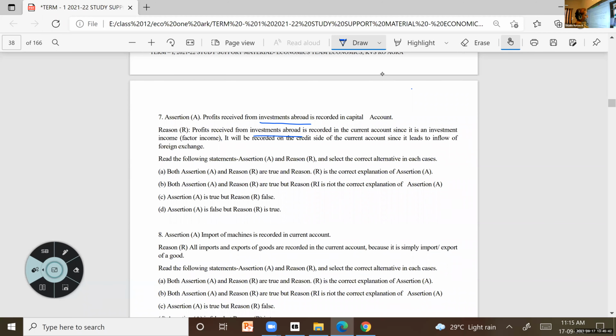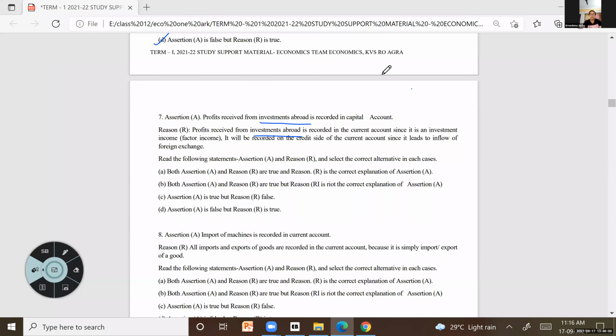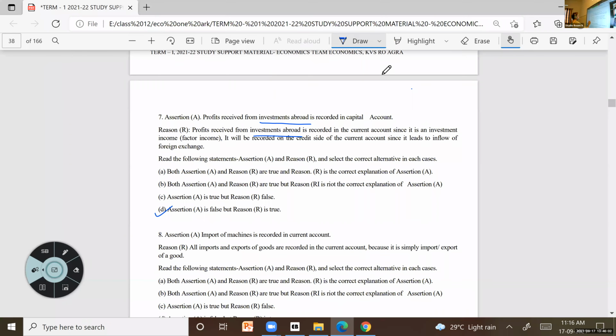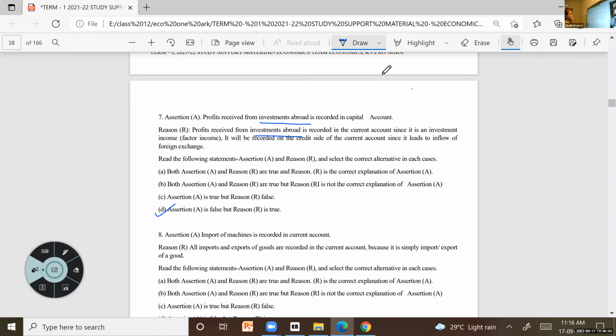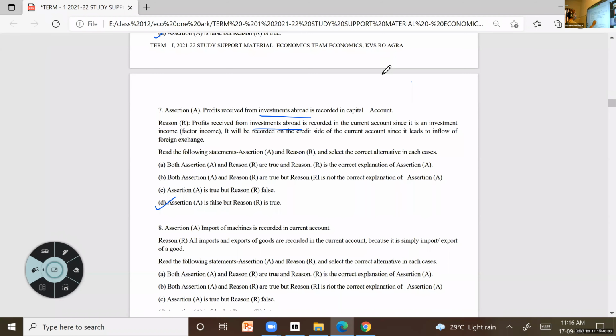So what will be the answer for this? Assertion is wrong. Reason is true. So which option will come? Grishma? Ma'am, option D. Assertion is false and reason is true. Next one.